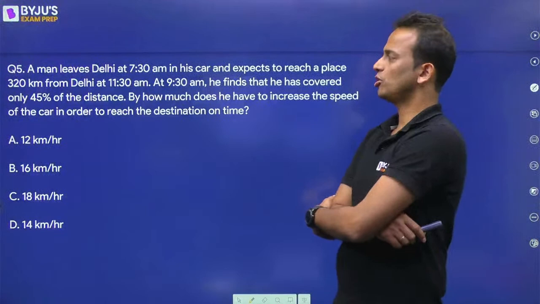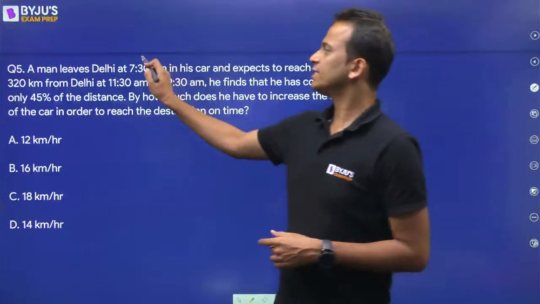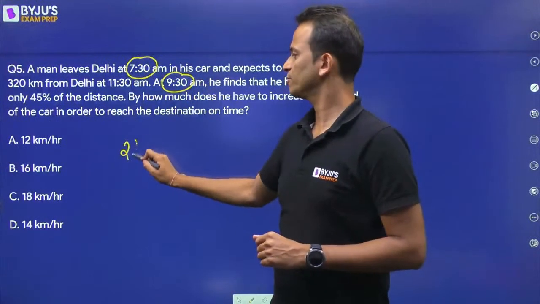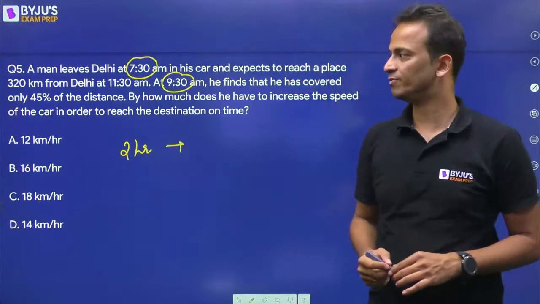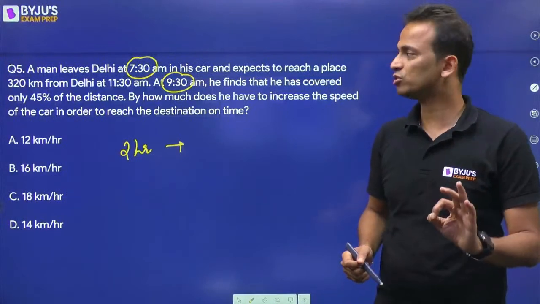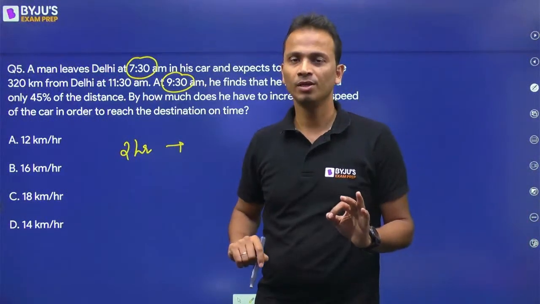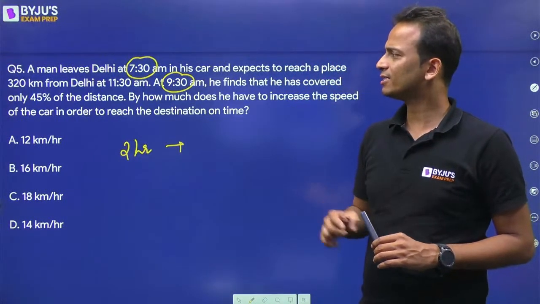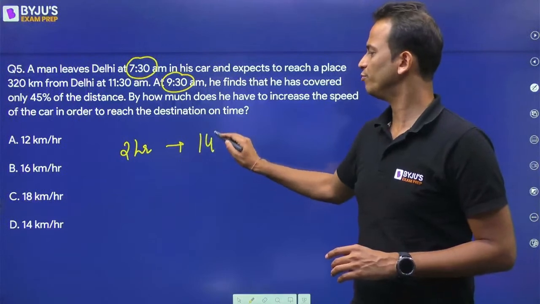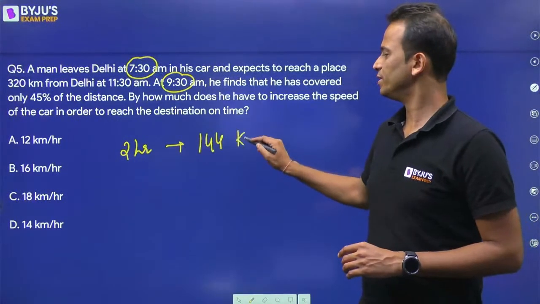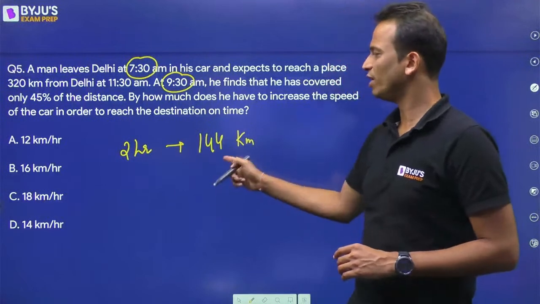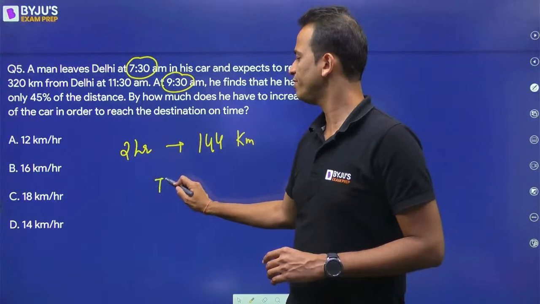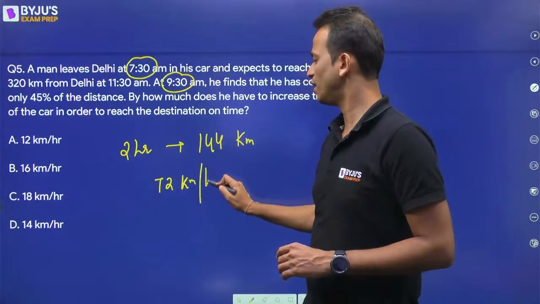Okay, let's solve this. Now, person started at 7:30 till 9:30. That means in 2 hours, how much distance has he covered? He has covered 45% of 320. So 45% of 320 will be 160 minus 16. That is 144. Okay, 144 kilometers. So that means his speed will be 144 divided by 2. 144 divided by 2 is 72 kilometer per hour.